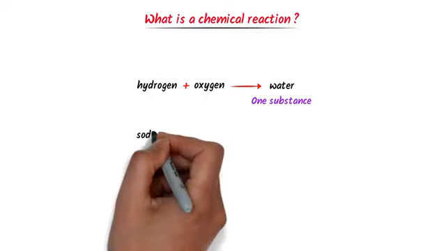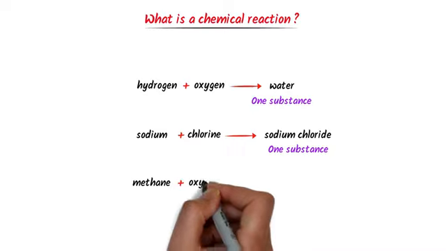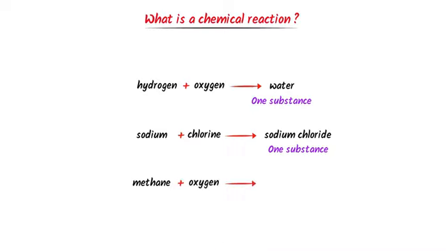Secondly, consider sodium plus chlorine reacting together to form sodium chloride. Here, again two substances react together to form one new substance. Thirdly, consider methane gas, which is burnt in the presence of oxygen gas to produce carbon dioxide plus water vapor. Here, two different substances react together to form two new substances.